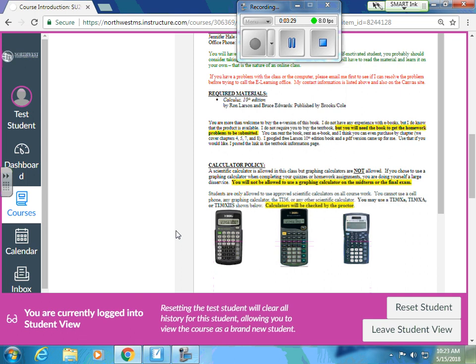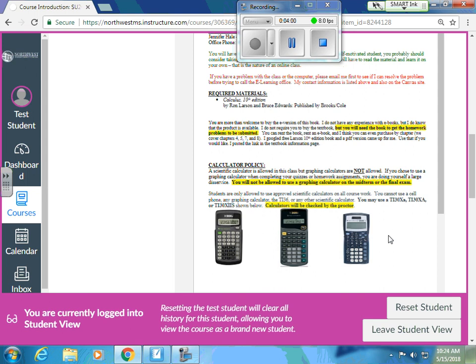Please be aware of this calculator policy. We do not allow any graphing calculators. So you are going to be restricted to one of these three models or a lesser model. If you show up to take your proctored midterm and final with a non-authorized calculator, I don't want anybody to be super shocked when they say, oh, you can't use that. The best one of these three, in my opinion, is this last one. I highly recommend getting that one, but you cannot use a graphing calculator.